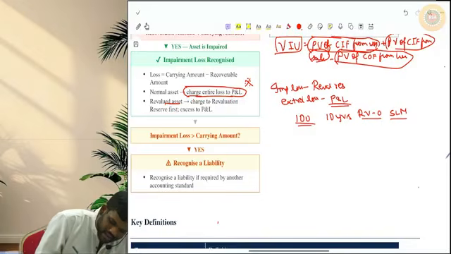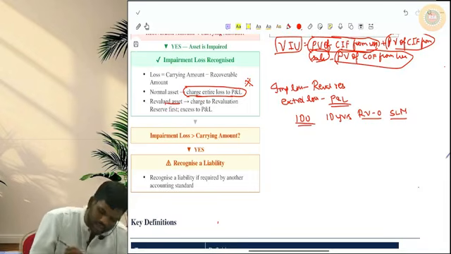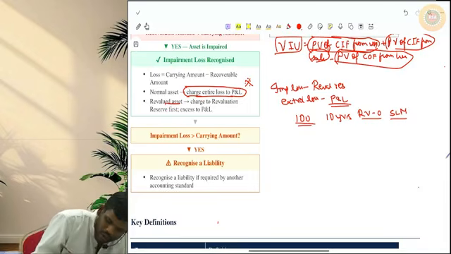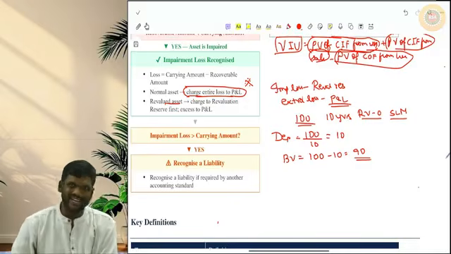In that case, depreciation will be how much? 100 by 10 is equal to 10. 10 will be the depreciation. First year end book value or carrying amount will be 100 minus 10, 90. Correct? Now assume there are indicators of impairment.